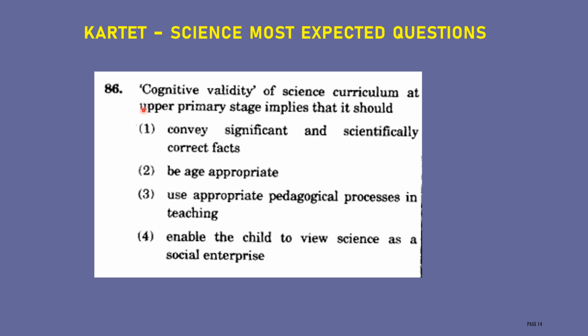Next one, cognitive validity of science curriculum at upper primary stage implies that it should convey significant and scientifically correct facts. Option 2, be age appropriate. Option 3, use appropriate pedagogical process in teaching. Fourth one, enable the child to view science as a social enterprise. The correct answer for this question is be age appropriate.